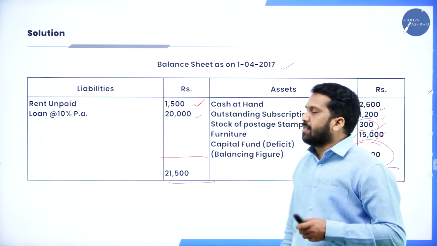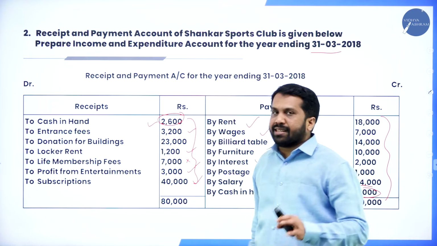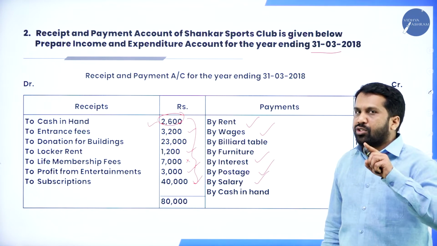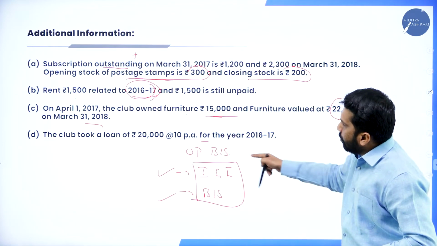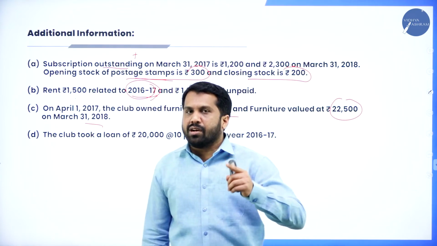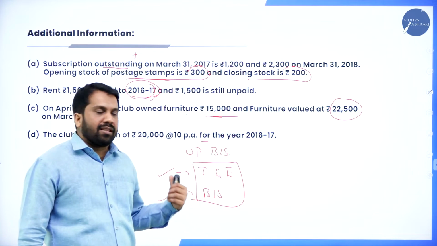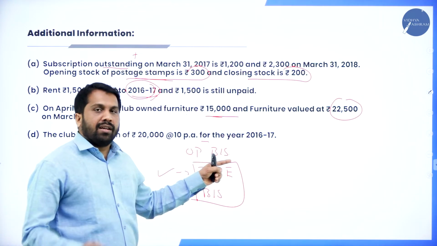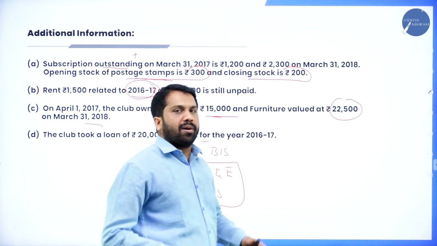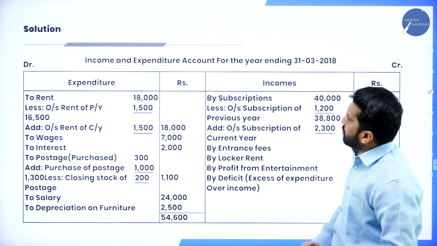What is the cash balance? Last year means you should go with 2,600 as cash balance. Hope you are clear how to create your opening balance sheet, all from your adjustments. Anything related to the previous year, you prepare the balance sheet. Why? Because in this question they have not given the balance sheet. Create the balance sheet, then you do the normal problem. After that, income and expenditure, same procedure.